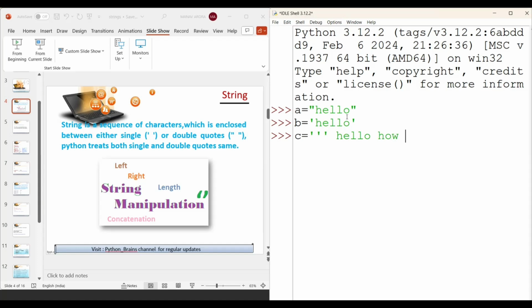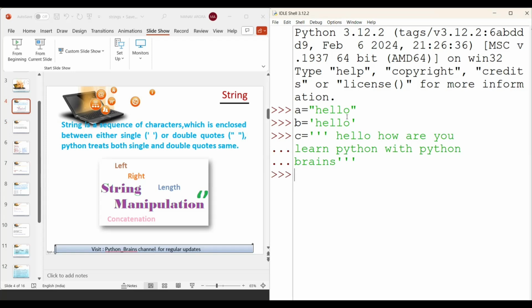Hello, how are you? Learn Python with Python Brains. So you have three ways: you can use single quotes, double quotes, and triple quotes.